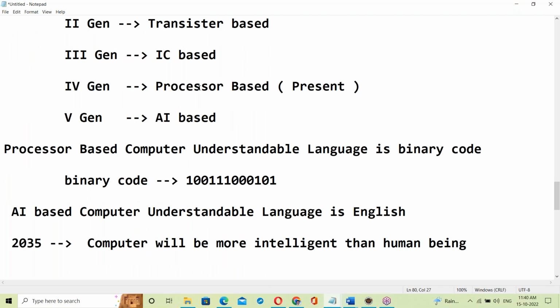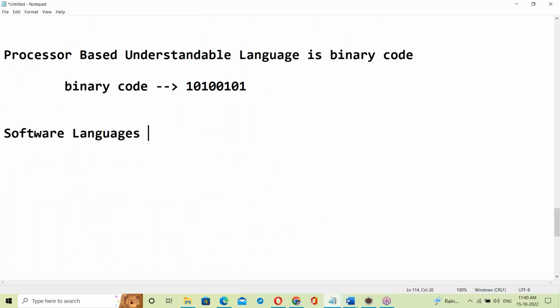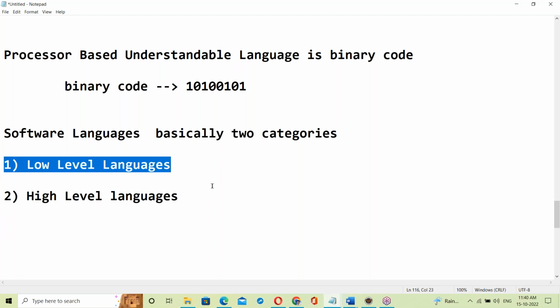So software languages are basically two categories: first, low level languages, and second, high level languages.